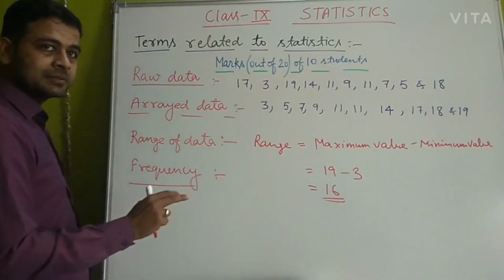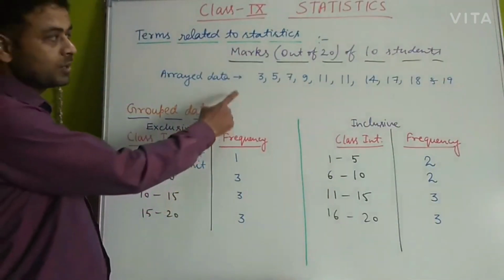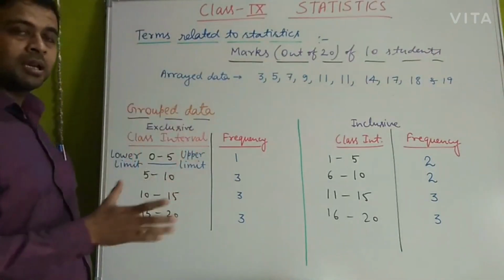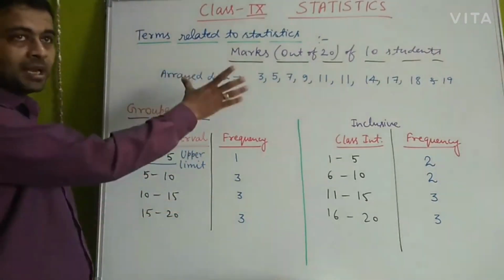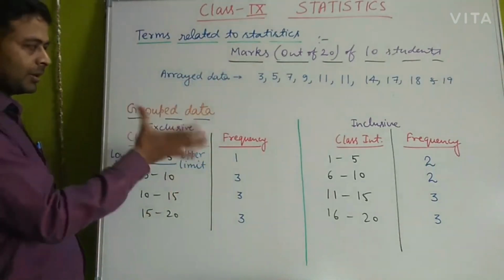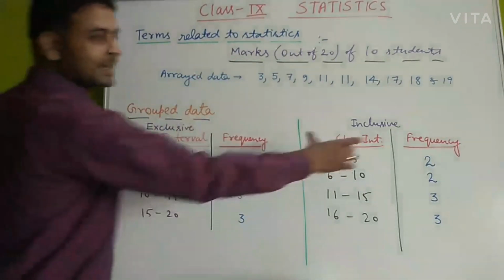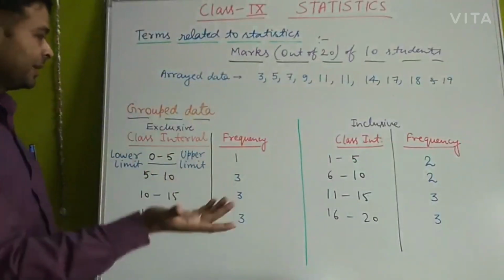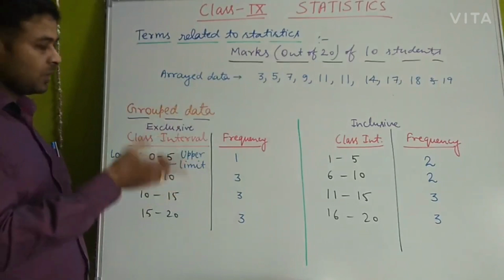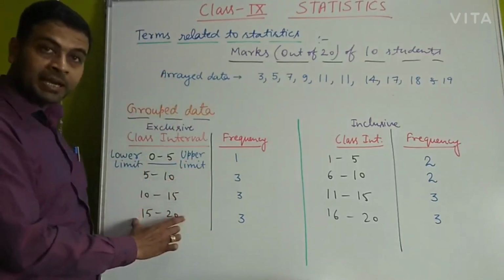Okay students, we have already seen how marks of 10 students were arranged in the arrayed form. Now we will learn how we will represent the same data in another form, that is group data. Group data can be expressed in two ways. First is exclusive and second one is inclusive. I'll differentiate between them. Suppose we divide this whole data into four groups, like four class intervals: 0 to 5, 5 to 10, 10 to 15 and 15 to 20.